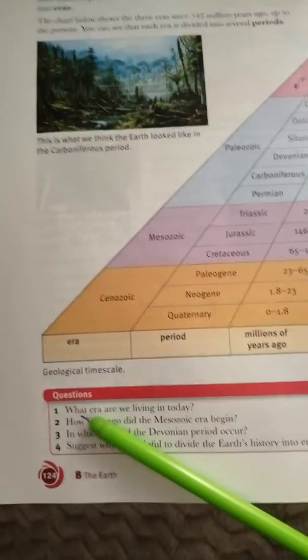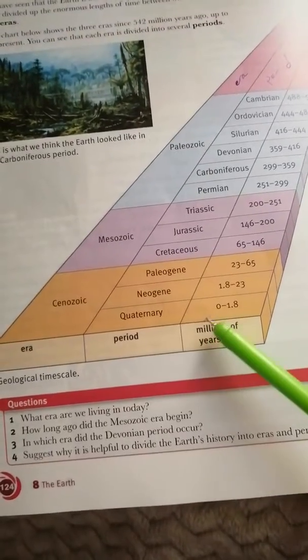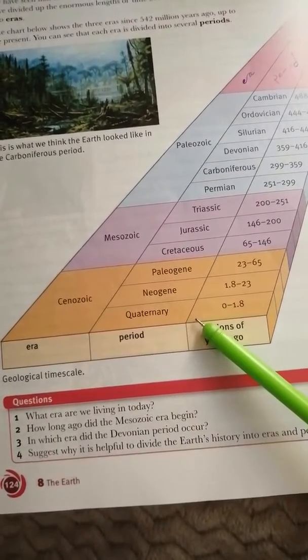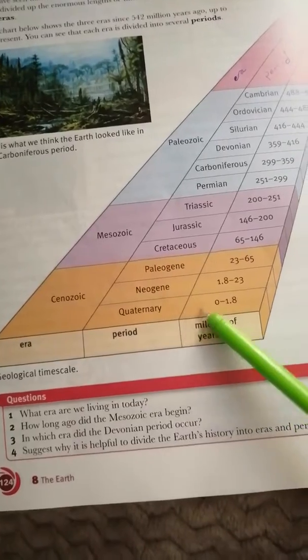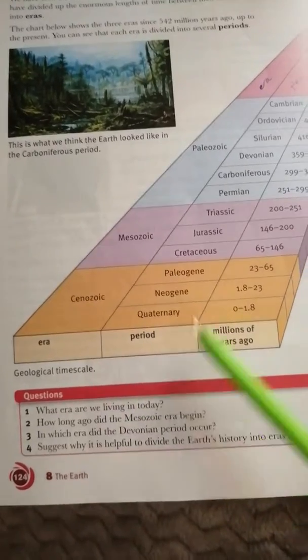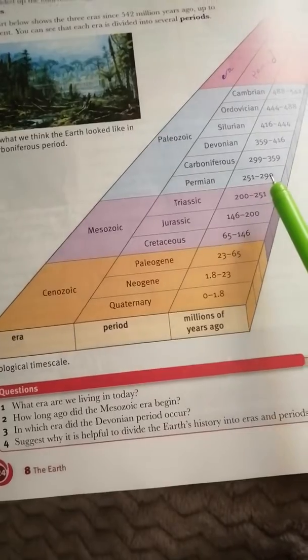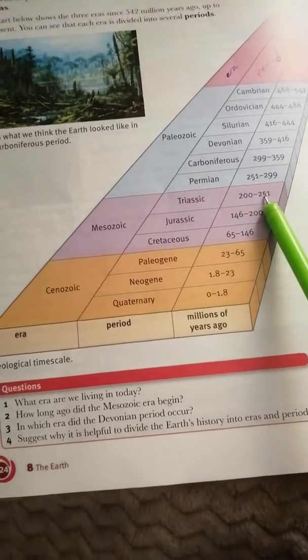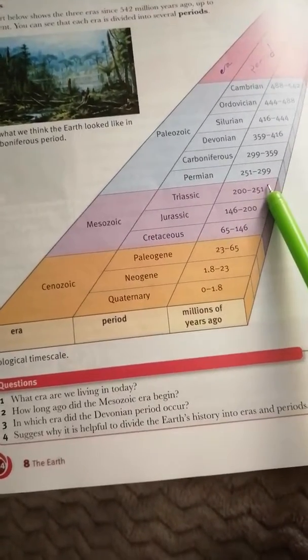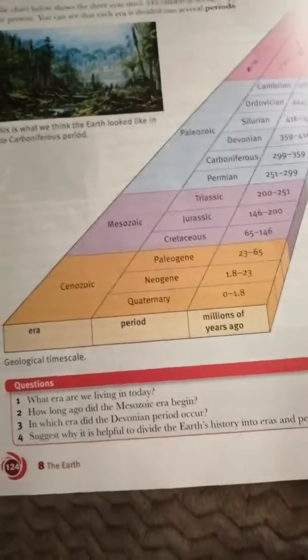Now these questions: what era are we living in today? We are living in the Quaternary era. How long ago did the Mesozoic era begin? This is the Mesozoic. It began 251 years ago and ended 65 million years ago.